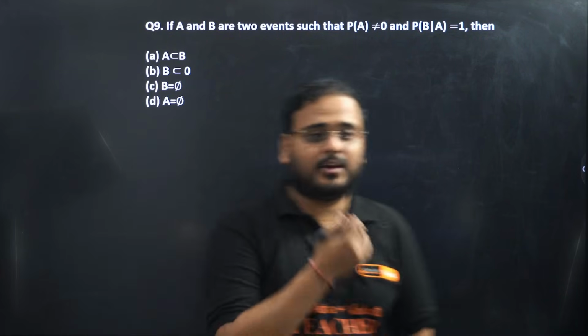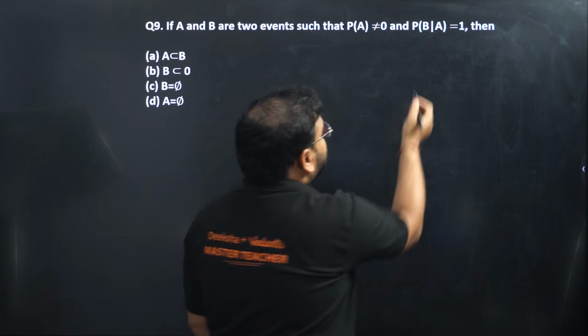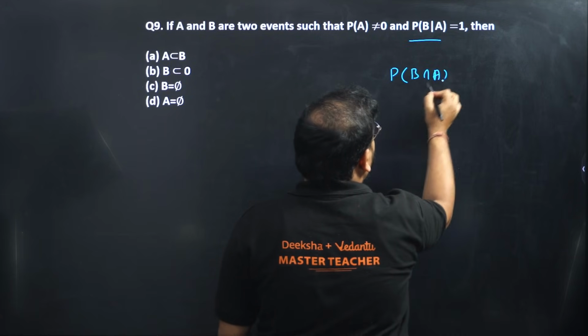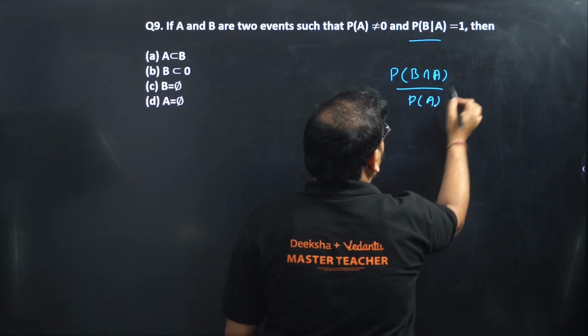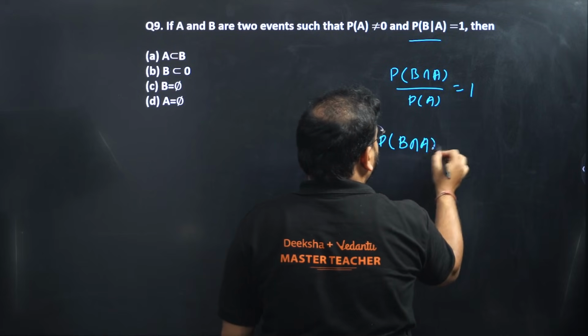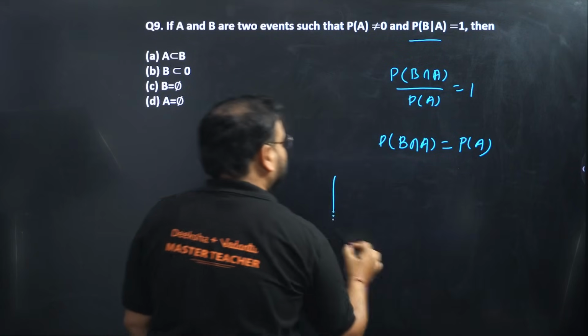Question number 9 now. If A and B are two events such that PA is non-zero, P of B given A is 1. P of B given A means B intersection with A upon PA equals 1. Cross multiply, P of B intersection A equals PA. Listen to me. Draw the Venn diagram.